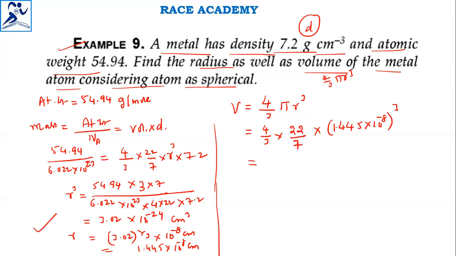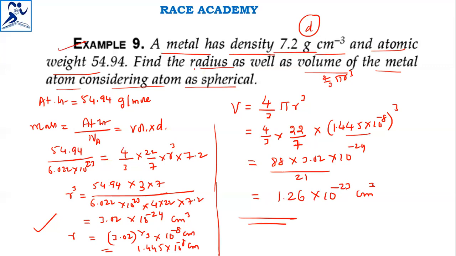You need to completely expand it. After that, this cube is nothing but 3.02, which we already have. So I am taking 88 into 3.02 into 10 to the power of minus 24 divided by 21. This simplification finally gives the answer 1.26 into 10 power minus 23 centimeter cube. This is the volume of the metal atom considering the atom as spherical.